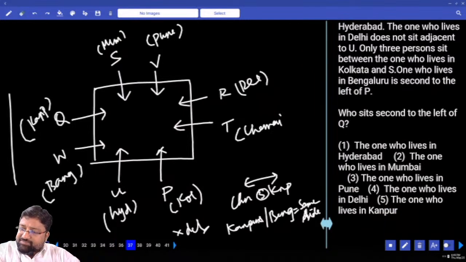Who sits second to the left of Q? Second to the left of Q is V. You don't have V here, but I go with option 3, which says the one who lives in Pune.